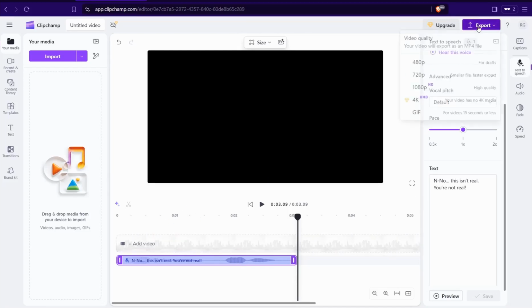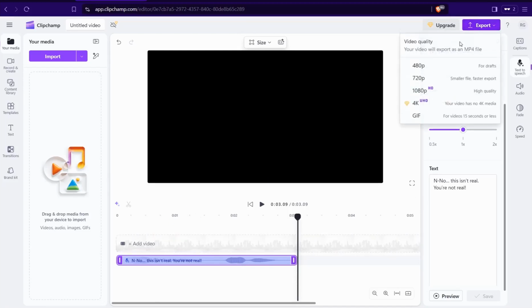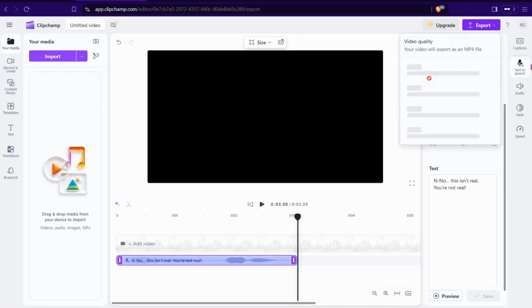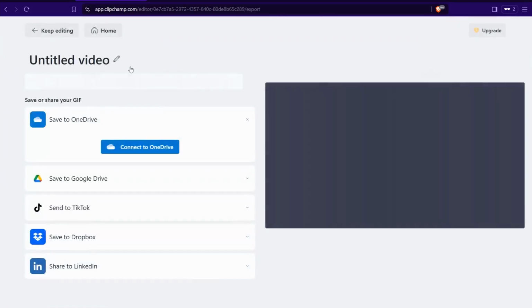And as for exporting this voiceover as an MP3 track, here you can go to this option, export your voice, and for sure here you can export only this output as a video. So you can select this one, for example, and it will be downloaded as a video on your device.